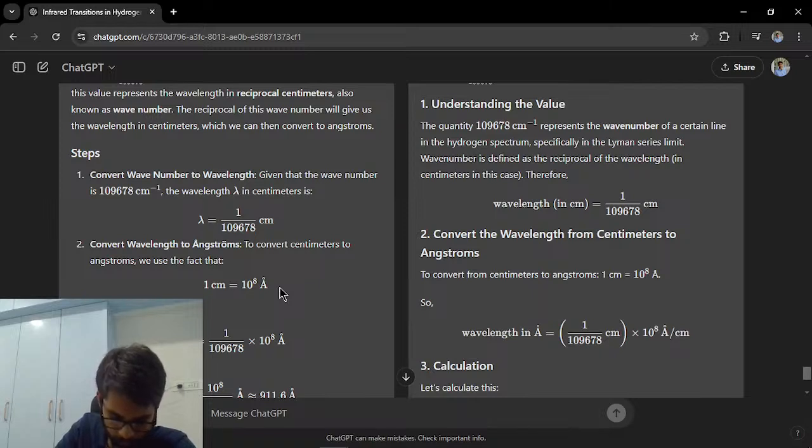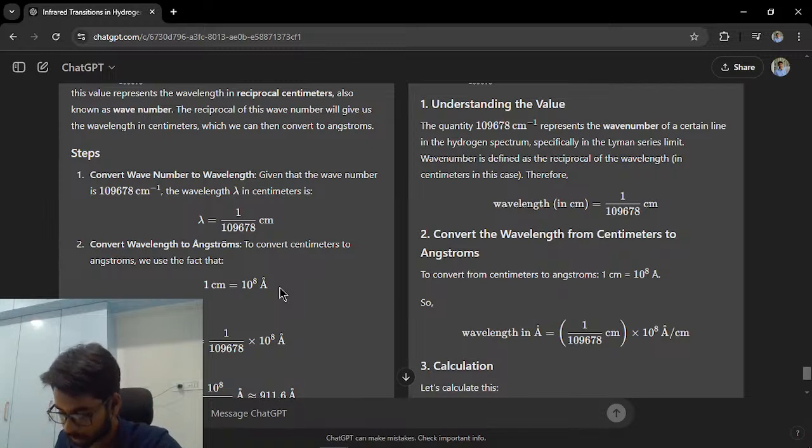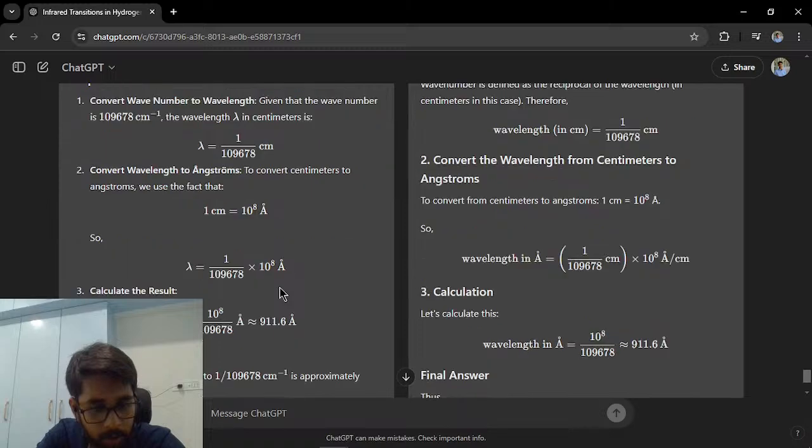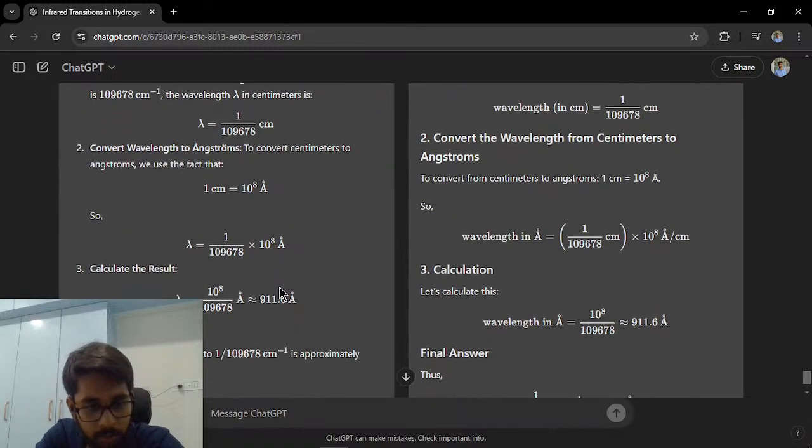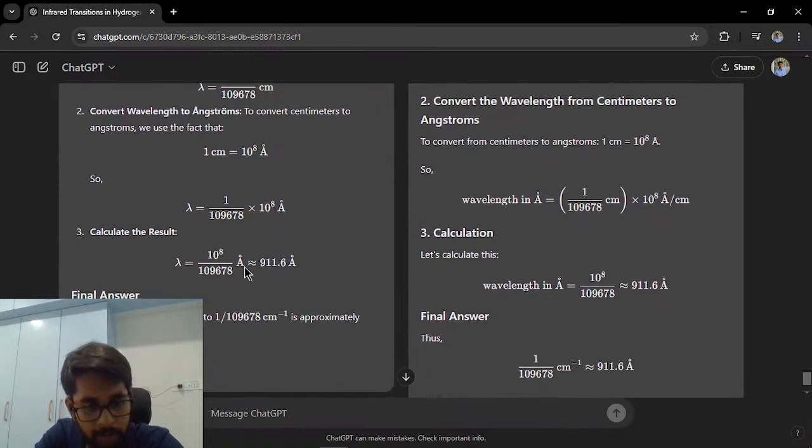And 1 meter equals 100 centimeters, and 1 centimeter equals 10 raised to 8 angstrom. So if I just multiply this with 10 raised to 8, I should get the answer in angstrom. That's what they're asking me to do. But how am I supposed to find out this value, because I won't have a calculator in my examination hall. So 10 raised to 8 upon 109678. Okay.